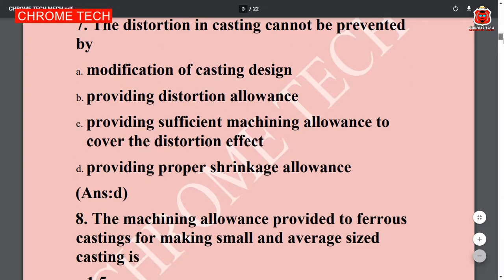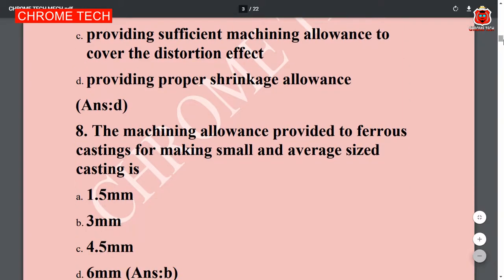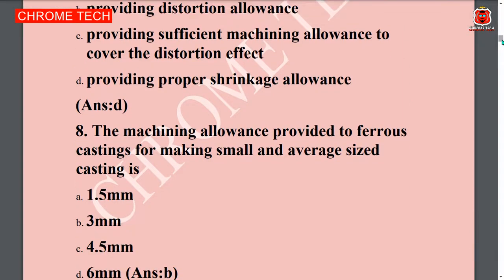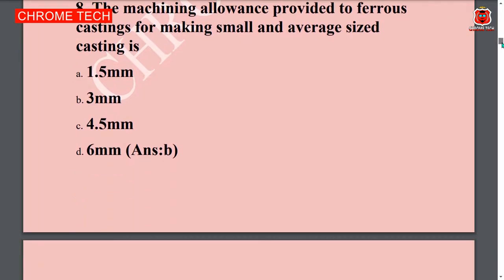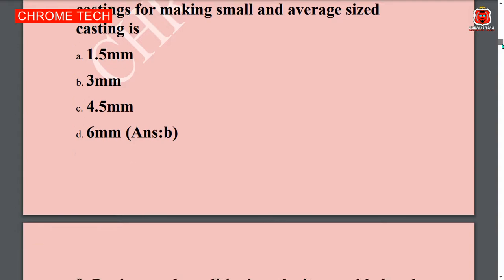Eighth question. The machining allowances provided to ferrous casting for making small and average size casting. Option B, 3 mm, is the correct answer. Ninth question.